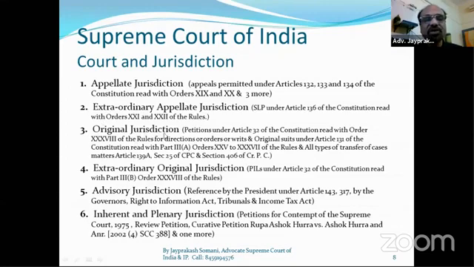So these are the original jurisdiction. Extraordinary original jurisdiction. What is extraordinary original jurisdiction? That is called public interest litigation, under Article 32 of the Constitution of India. A simple letter can be a PIL also, but there are some rules and regulations. How appeals are managed by the Supreme Court is a separate topic of discussion, and I will explain that at the end of our session, how appeals are managed by the Supreme Court and that particular department of the